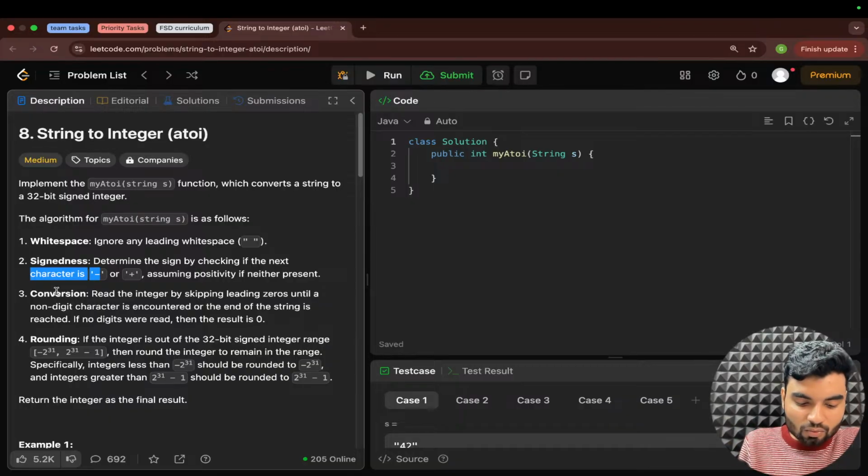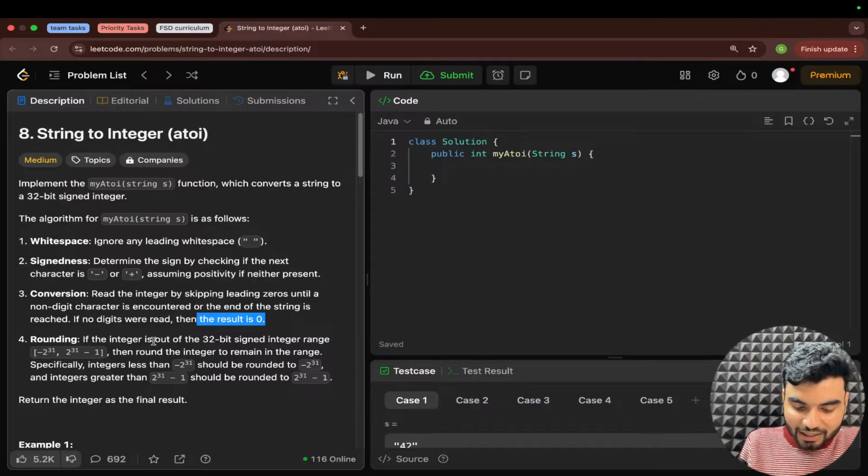Now the third step, conversion. First whitespace, second sign, positive or negative, and third is the conversion. Read the integer by skipping leading zeros, meaning you skip all the zeros that come first, until a non-digit character is encountered or the end of the string is reached. If no digits were read, then the result is 0. And if you have iterated the whole string and it was empty or only whitespaces, then you return 0.